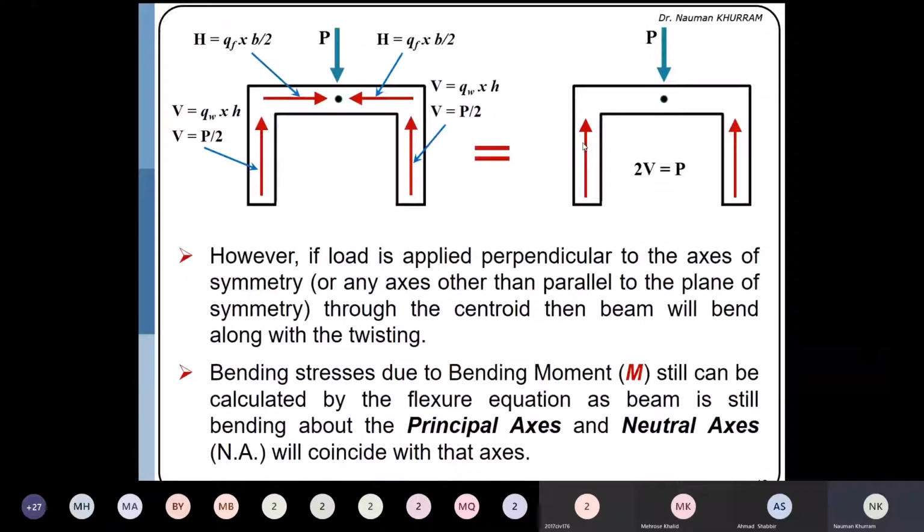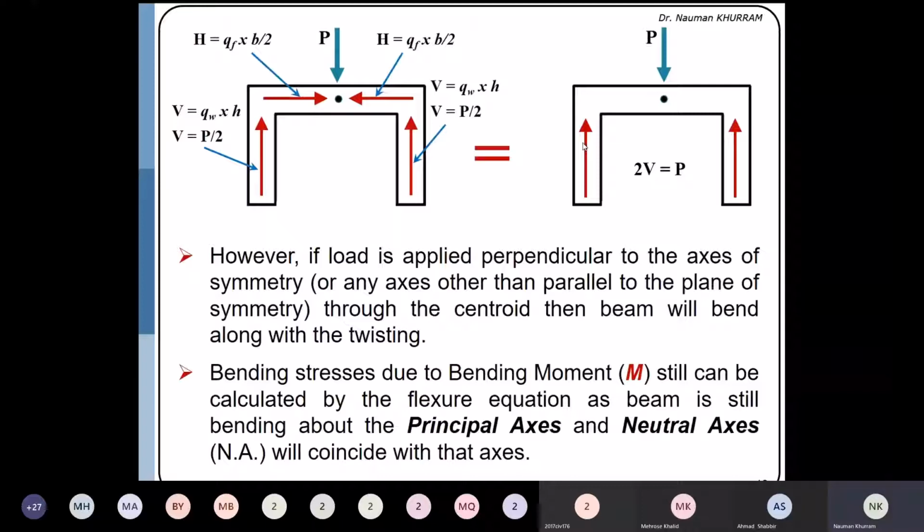So the next point is that, however, if the load is perpendicular to the axis of symmetry or any axis other than parallel to the plane of symmetry to the center, then the beam will bend along with twisting. Okay, I will explain this point in the next slide because it will be difficult to explain at this point. So just understand what symmetrical bending or uniaxial bending is: if the load is passing through the principal axis or it is acting parallel to the principal axis. So here I am adding one word, parallel to the principal axis. So there will be only unidirectional bending, symmetrical bending, without any twisting.